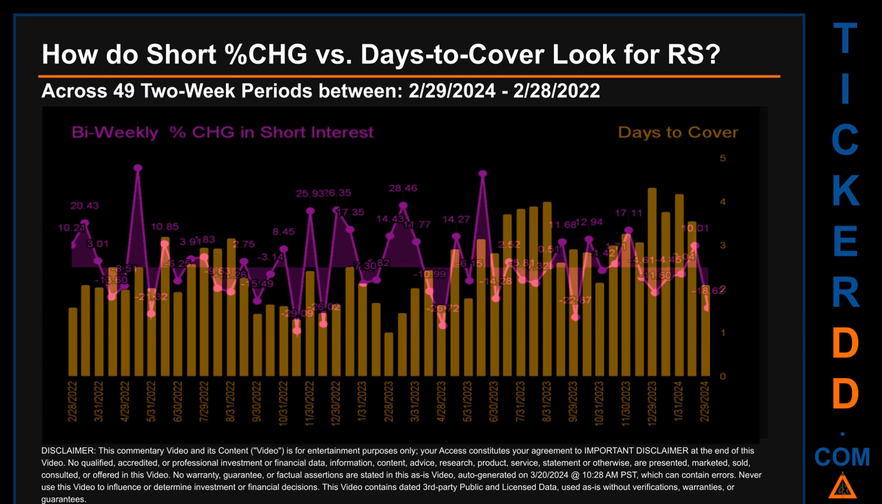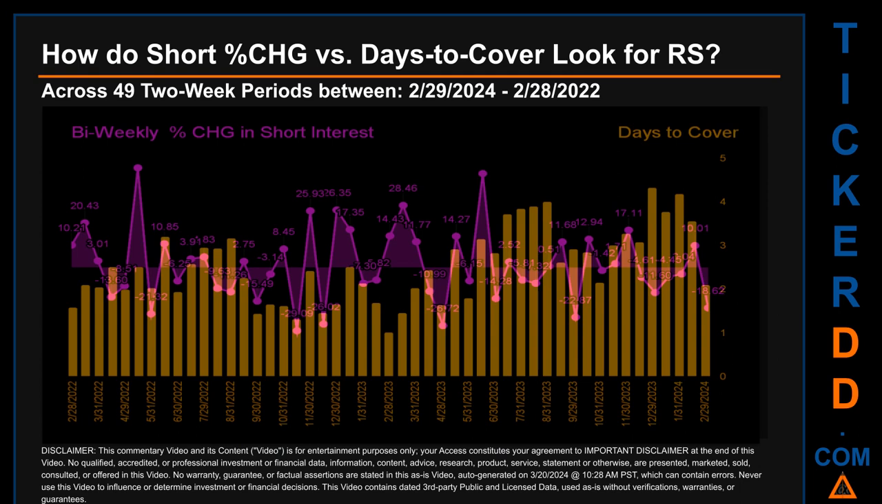Other interesting data points include: the largest percentage increase in short interest was 45.69%. It occurred once on May 13, 2022 settlement date. The largest percentage decrease in short interest found across those 49 2-week snapshots was minus 29.09%. It occurred once on November 15, 2022 settlement date.